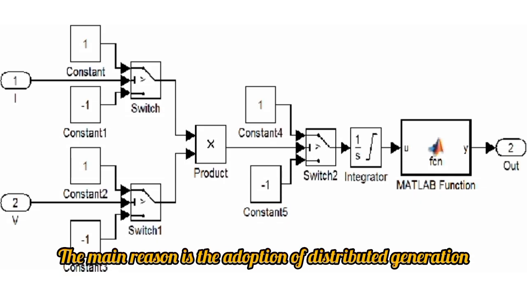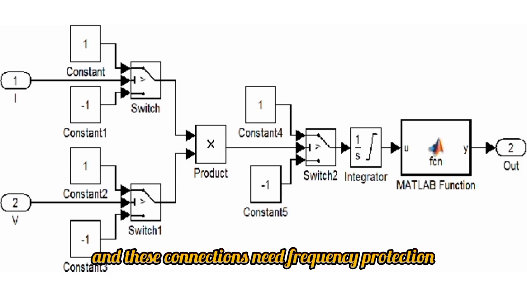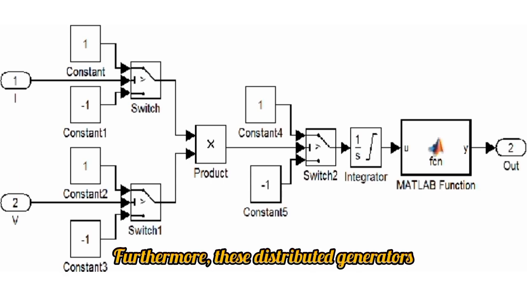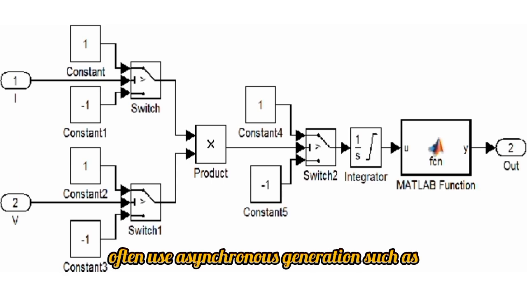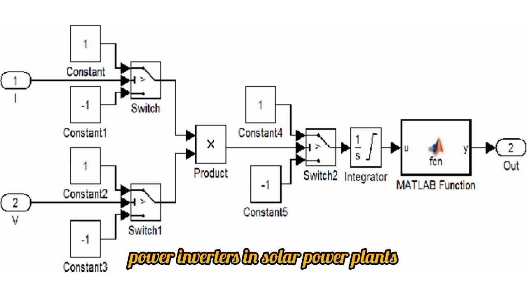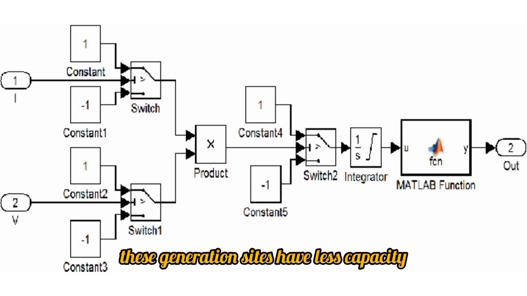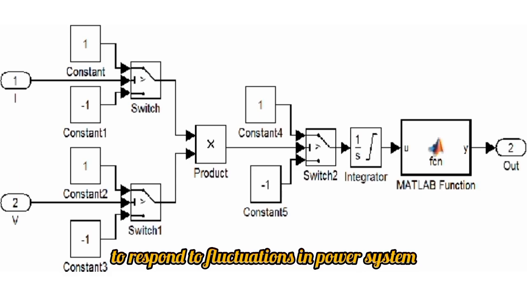Why is frequency protection being more commonly used? The main reason is the adoption of distributed generation. Generators need protection against frequency events, and these connections need frequency protection. Furthermore, these distributed generators often use asynchronous generation, such as power inverters in solar power plants. With no mechanical inertia behind them, these generation sites have less capacity to respond to fluctuations in power system frequency